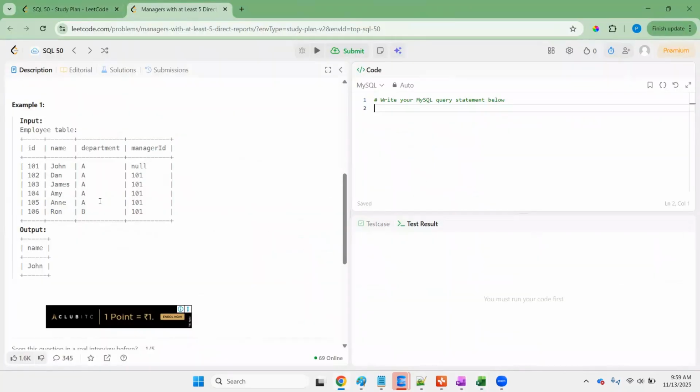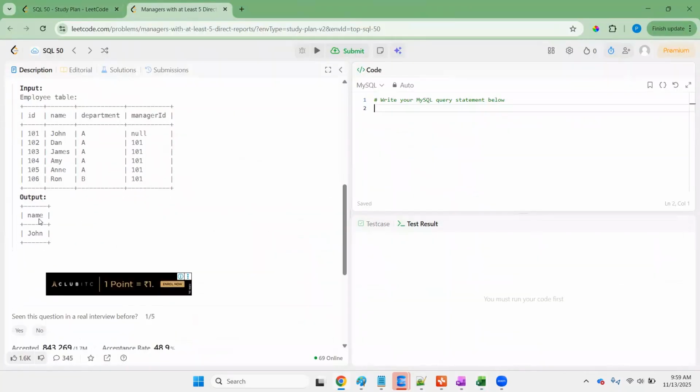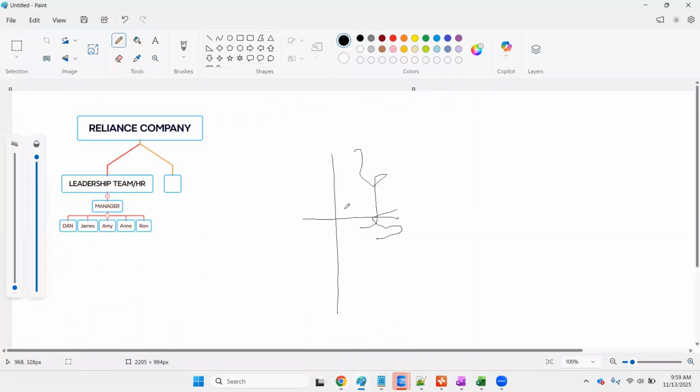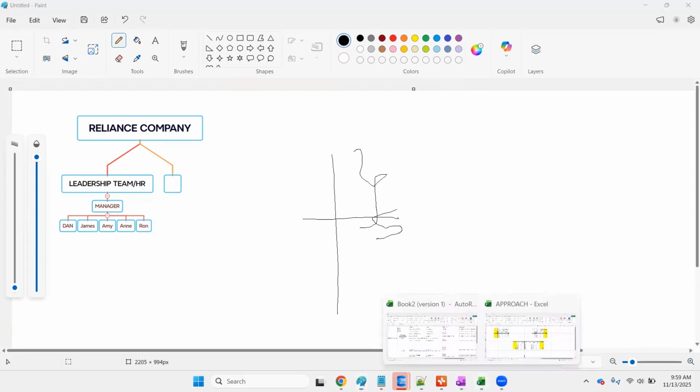So if you see the expectation, we want only the names which have at least five direct reports. So as we discussed, we need 5 and also at least 5. That is, equal to 5 and more than 5. How to do that?